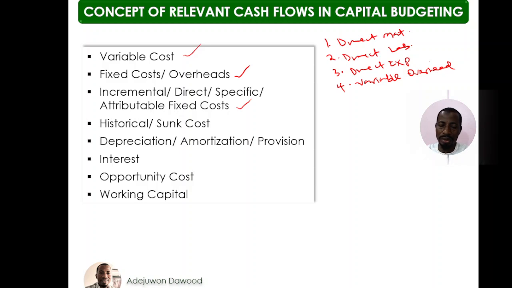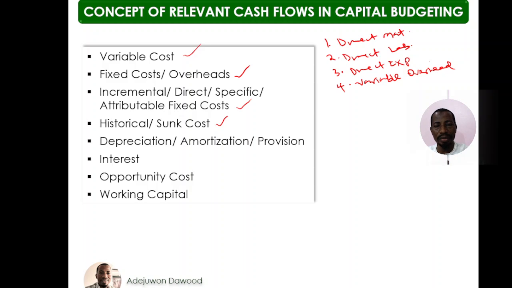The next item is depreciation, amortization, or provision. Depreciation is a non-cash item. It's not a cash flow. So whenever you see depreciation, amortization, or provision in a question, they are just notional costs.